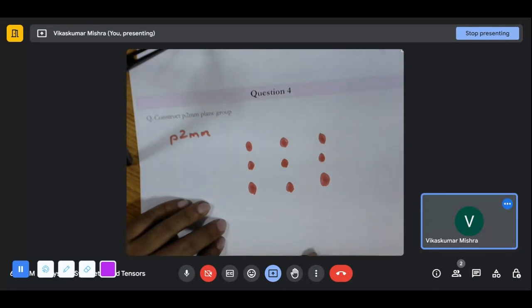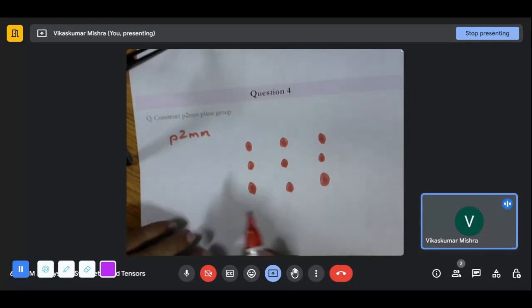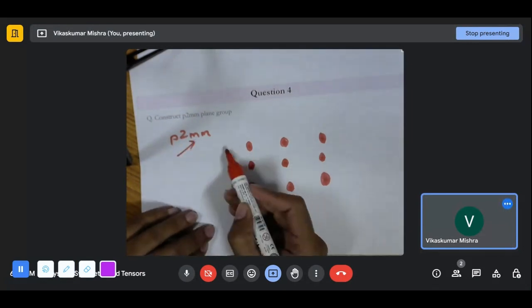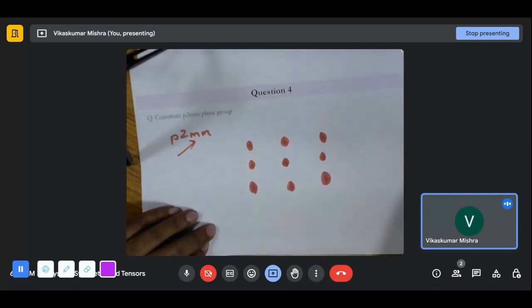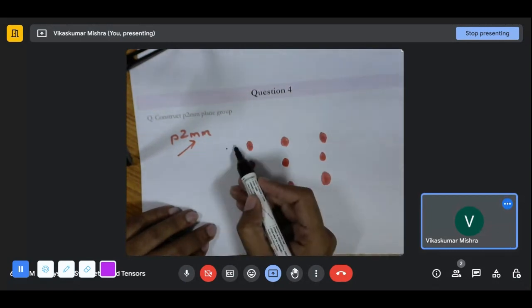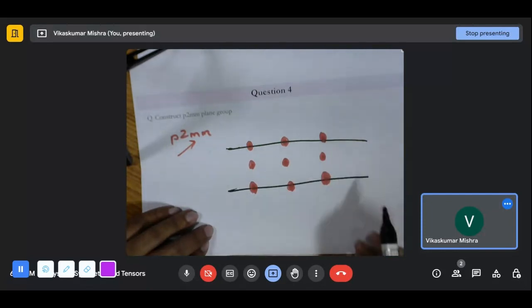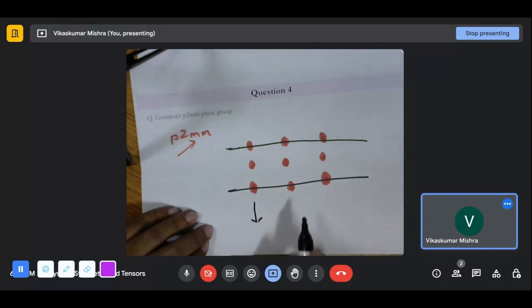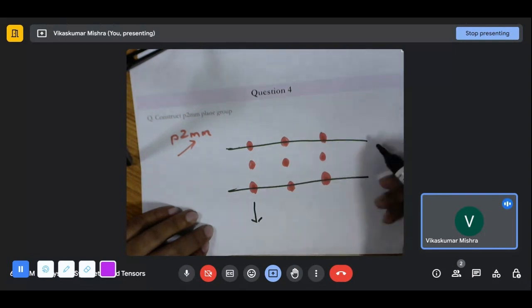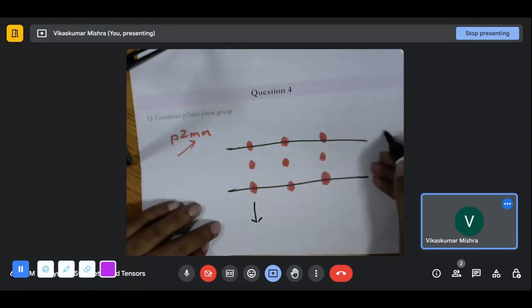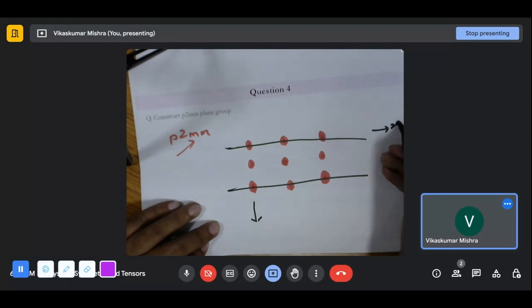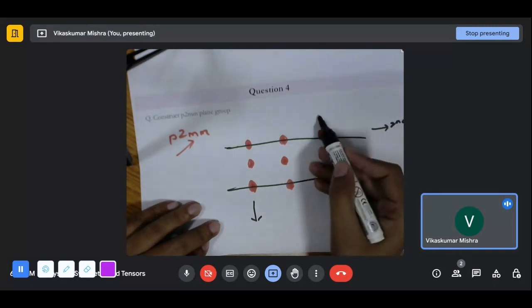Considering this, there is a mirror also. The mirror is perpendicular to the first viewing direction. Let's make a mirror with black. So this was our first viewing direction, and perpendicular to that we have the mirror. And also perpendicular to the second viewing direction we have a mirror. So this is our second one, and perpendicular to it there will be a mirror.